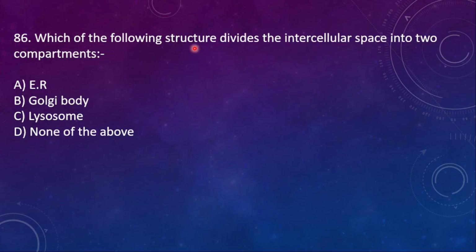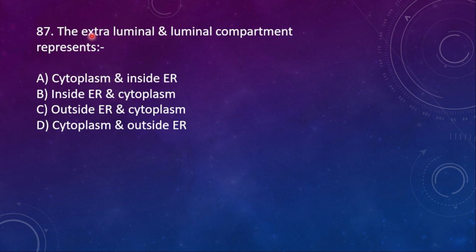86. Which of the following structure divides the intracellular space into two compartments? Even within a cytoplasm it is making intracellular space. That one is ER. It divides the space into two compartments, that is extraluminar and luminar component. 87th question.